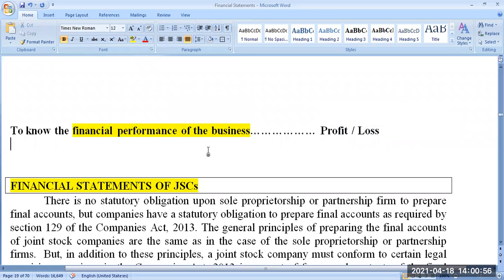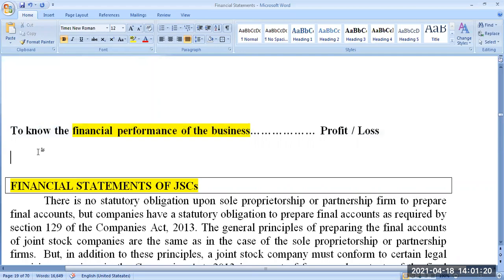To know how much is my profit, how much is my loss, that is the second objective. It's not first and second, number one, number two, not like that. Both are just bullet points: to know the financial performance and to know the financial position of the business. These two are the objectives of accounting.